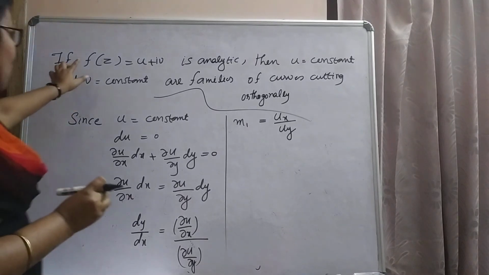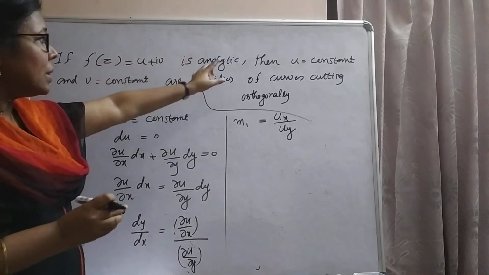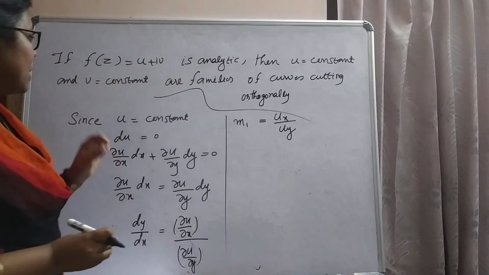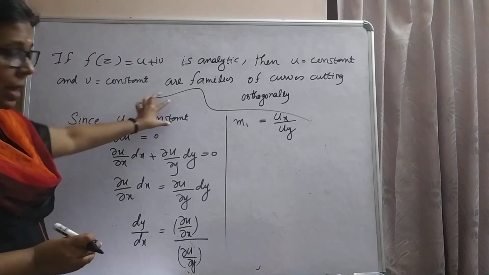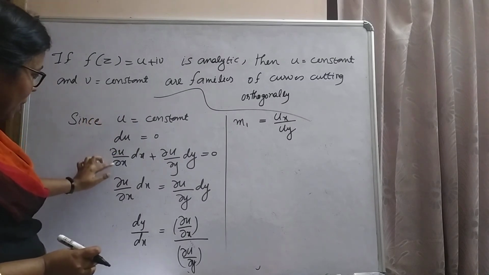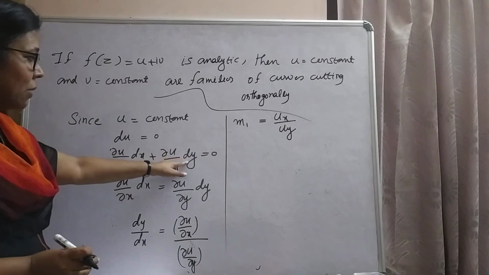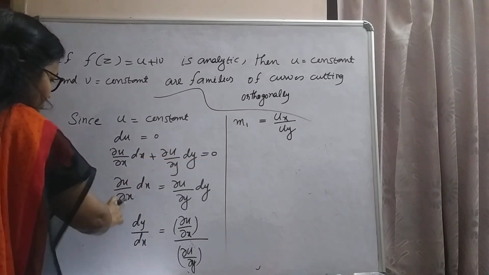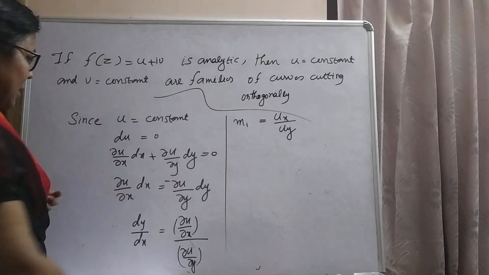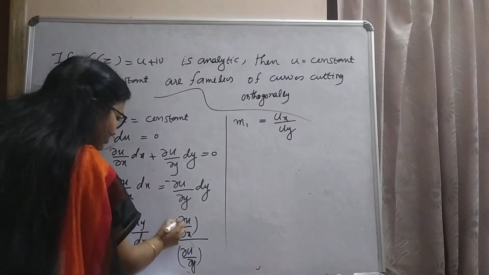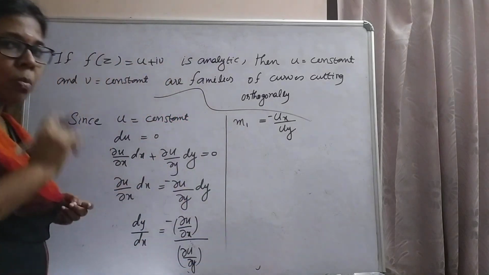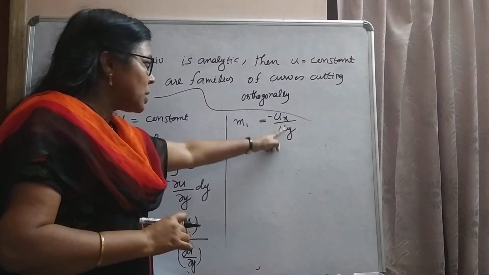Next question is, if f(z) equal to u plus iv is analytic, then u equal to constant and v equal to constant are families of curves cutting orthogonally. Given u is a constant, that is, du is equal to 0. du is dou u by dou x into dx plus dou u by dou y into dy equal to 0. That is, dou u by dou x into dx equal to minus dou u by dou y into dy. From here, dy by dx equal to minus dou u by dou x by dou u by dou y, which is m1, the slope. Slope m1 is minus ux by uy.